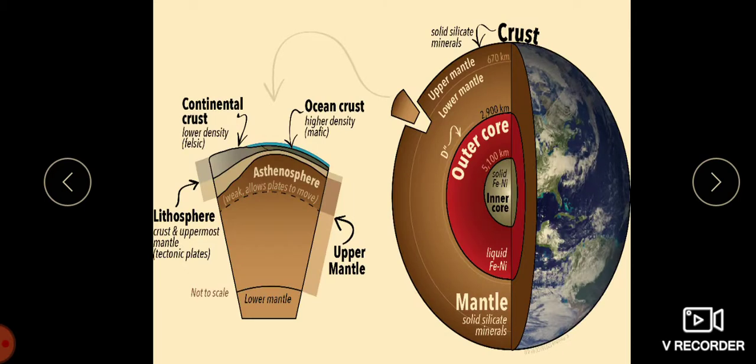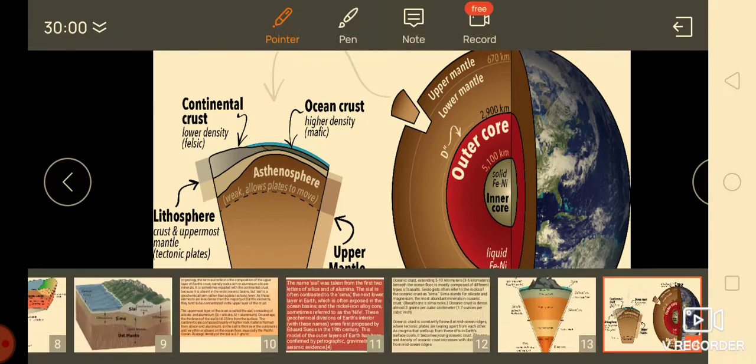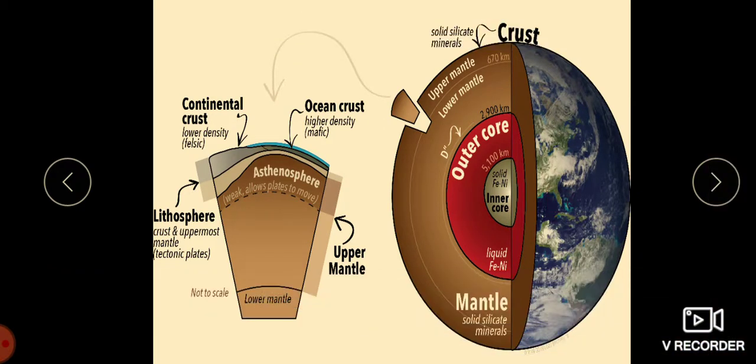So the mantle, this is the mantle, the brown color, children. The mantle is the second and the middle layer of the earth. The depth of this layer is 2,900 kilometers from the surface.